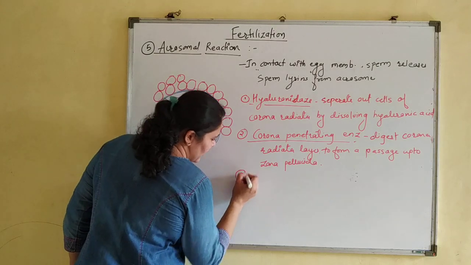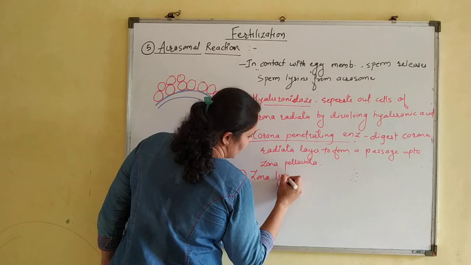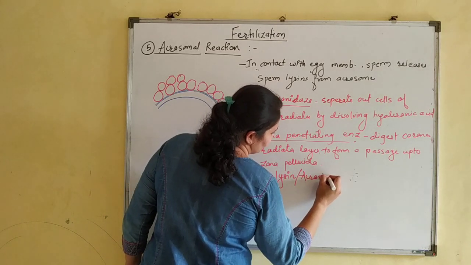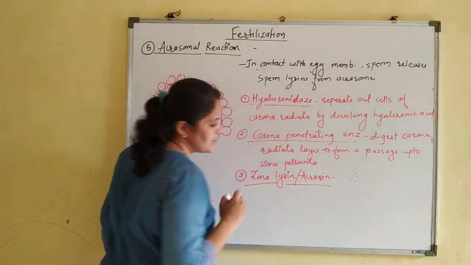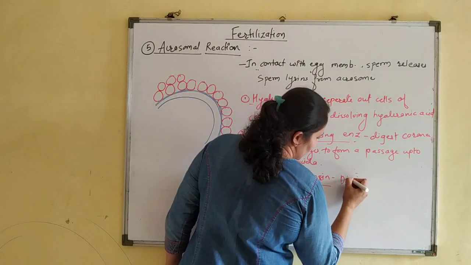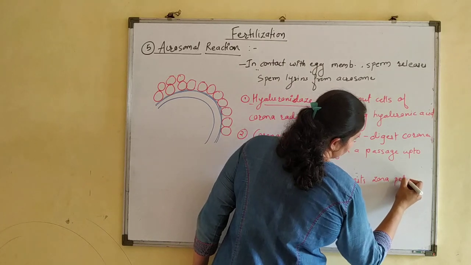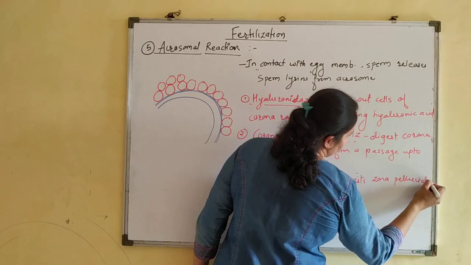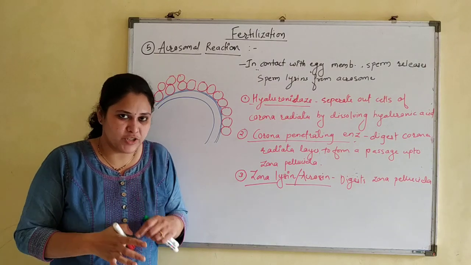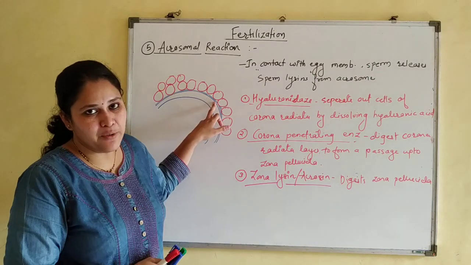And the third enzyme, that is zona lysine or acrosin. Okay, now this enzyme digests the zona pellucida. Digest zona pellucida. Fine. So these are the 3 hydrolytic enzymes, 3 important sperm lysines, okay, which try to penetrate the egg membrane.